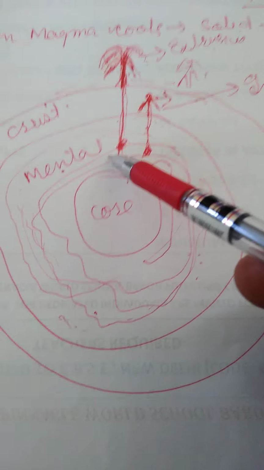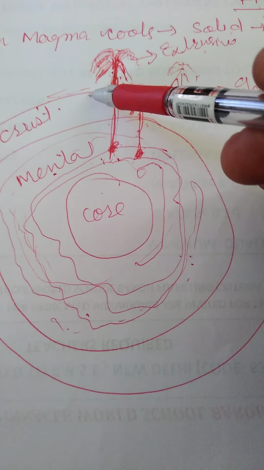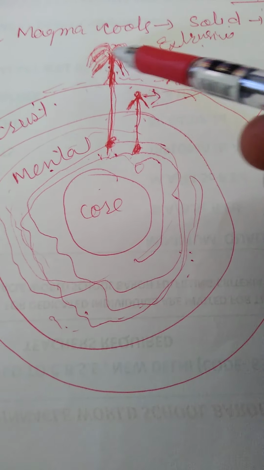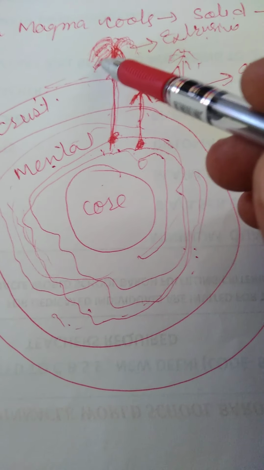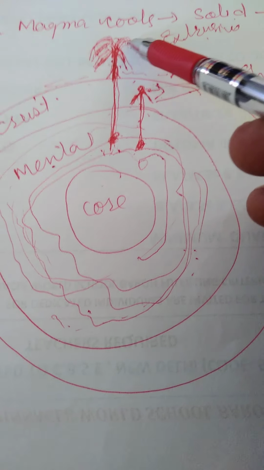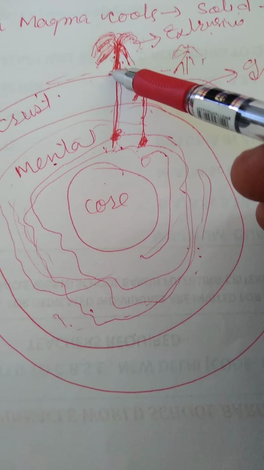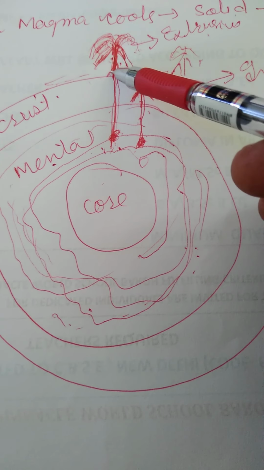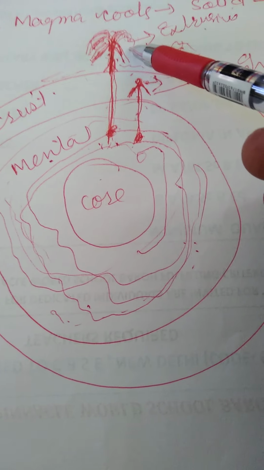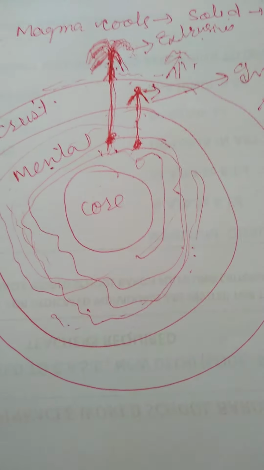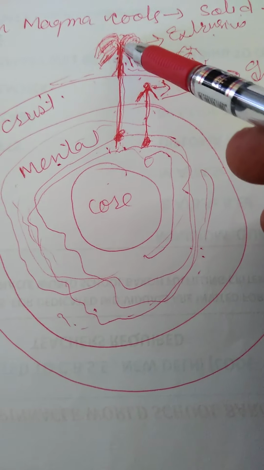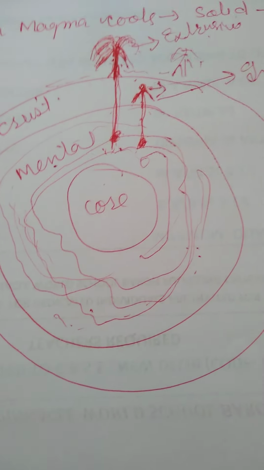But when molten material comes out on the surface of earth, that is lava. Lava is responsible for volcanoes, and the material that comes out on the surface in the form of a volcano becomes cool after a few years and then becomes solid rock.